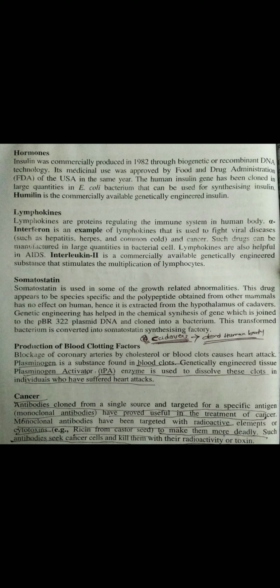Next is the production of the blood clotting factor. In our blood, there is a substance that prevents blood clotting. If blood clots in our vessels or arteries, the chances of a heart attack will arise. So to avoid that kind of blockage of arteries, plasminogen acts as an anti-clotting agent, and it is genetically engineered as TPA, tissue plasminogen activator enzyme, which dissolves the blood clots.